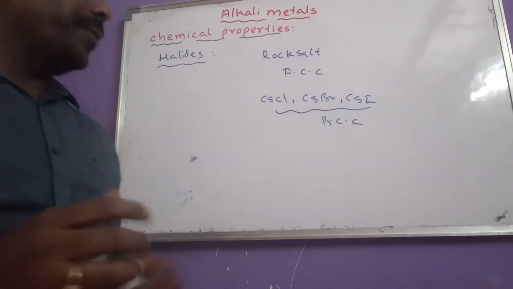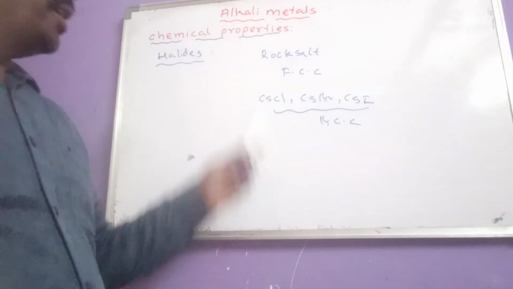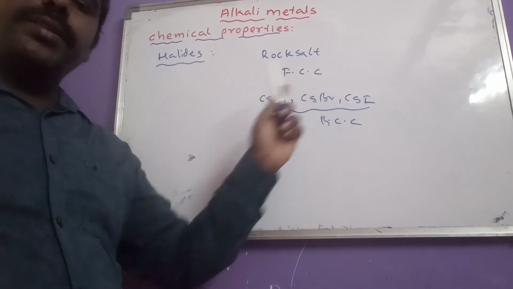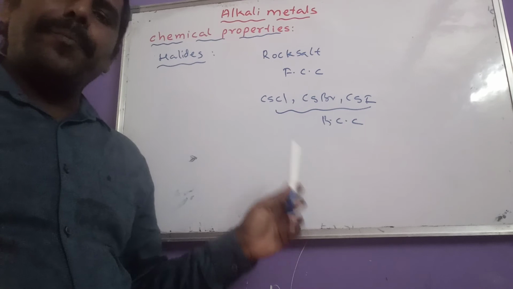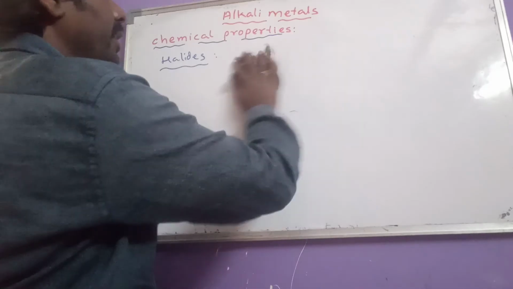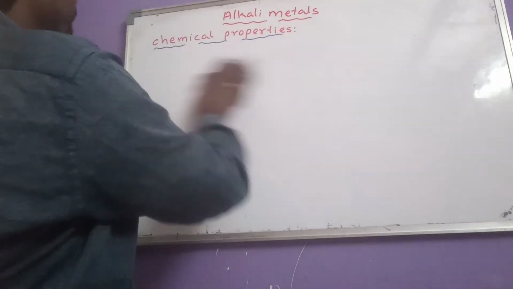So except chloride, bromide and iodide of cesium, the remaining alkali metal halides have face centered cubic lattice structure, but these three have body centered cubic structure. So this is regarding highlights of alkali metals.